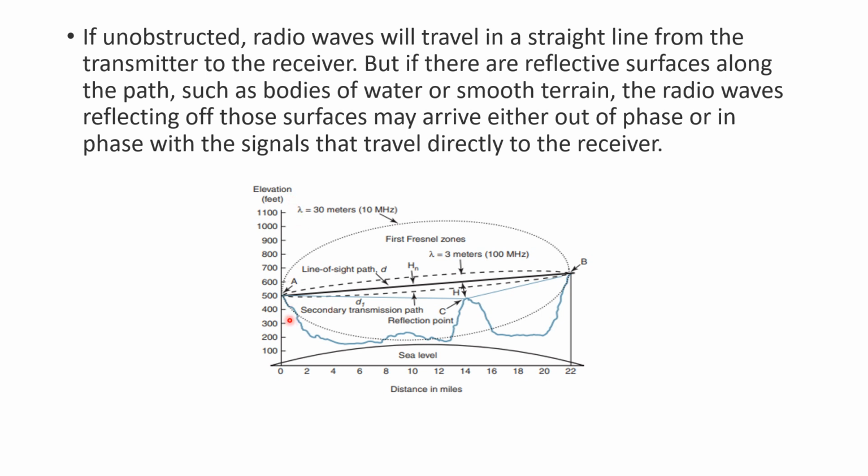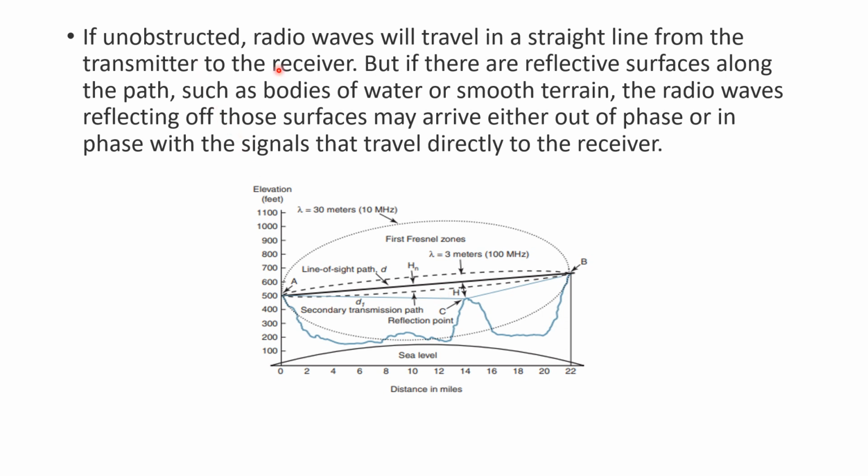So here also you can see that we have a transmitting antenna at A end and a receiving antenna at B end, and there is a direct line of sight path which is indicated by D. But because of the topography of the earth, and we have a reflection point at C, there can be a secondary transmission path. Say D1 is the distance of the secondary transmission path, and there is a reflection point occurring.